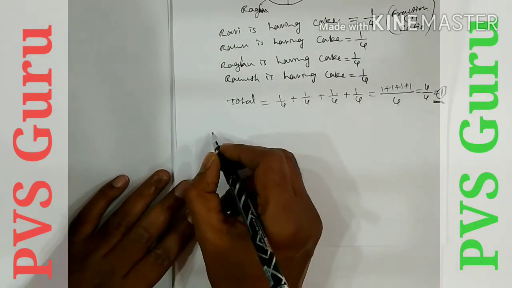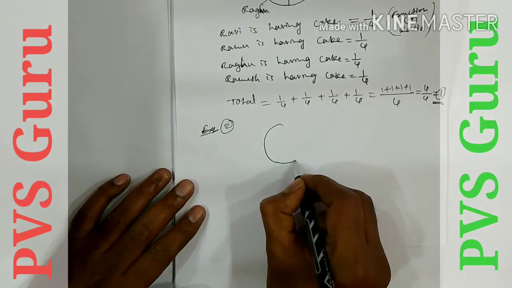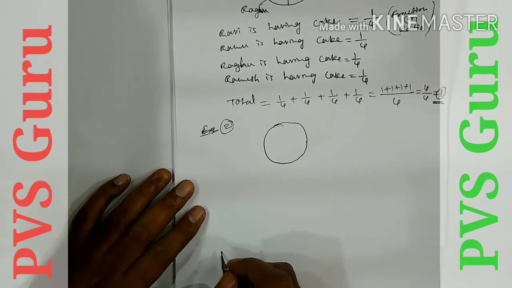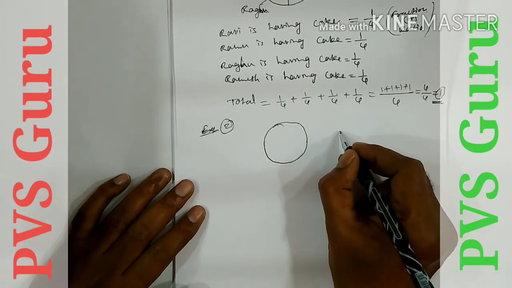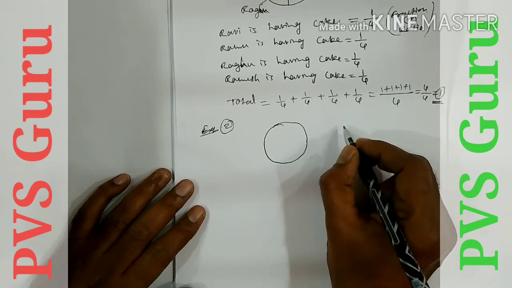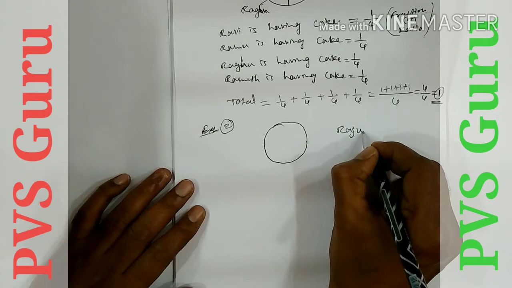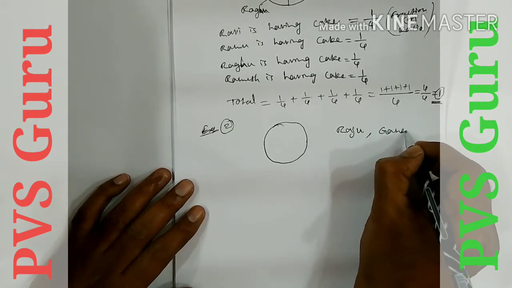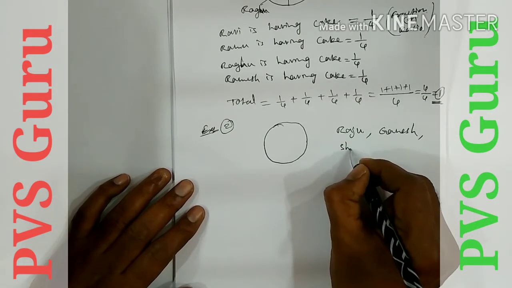Same thing. Consider example 2. The same one cake they brought, but here only 3 friends are there: Raju, Ganesh and Shiva.